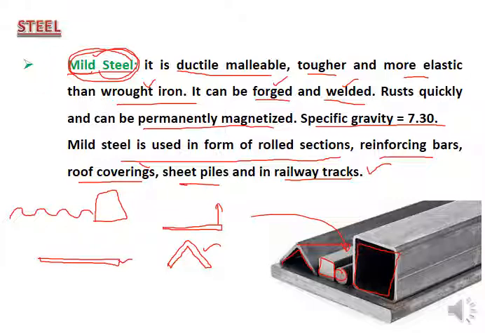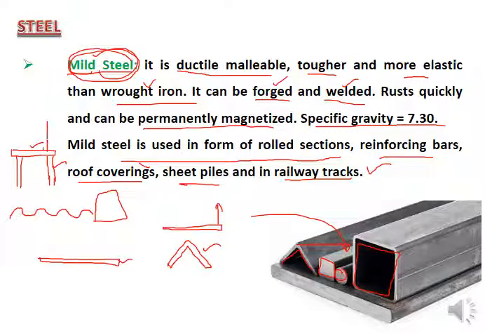Sheet piles, so piles are under the foundation. If the concrete foundation is there for very multi-story buildings, you can have the sheet piles inserted beneath the concrete pad that may be of steel. Those are going to provide the foundation for that particular steel building above.